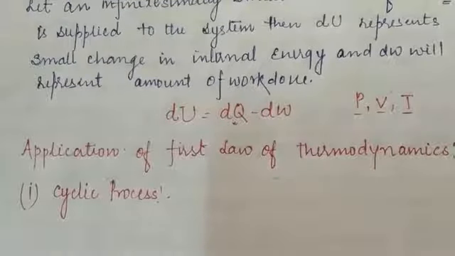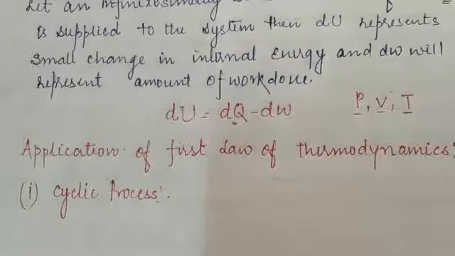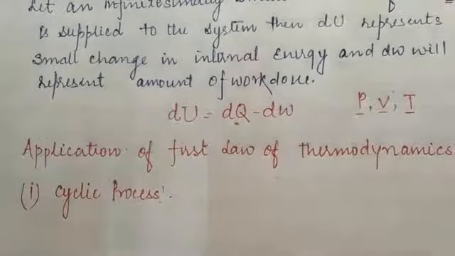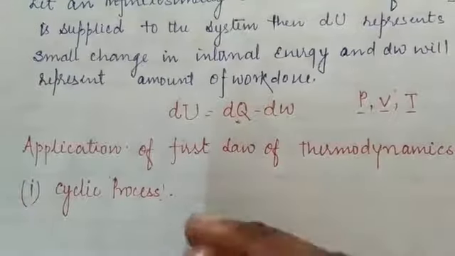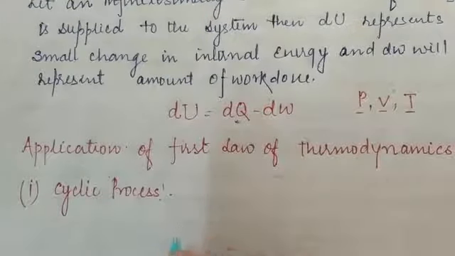When a system is taken from initial state to another different state and finally brought back to the initial state, then such type of process is said to be the cyclic process. How can we define cyclic process? So now I am going to give you a glance. What do you mean by the cyclic process?